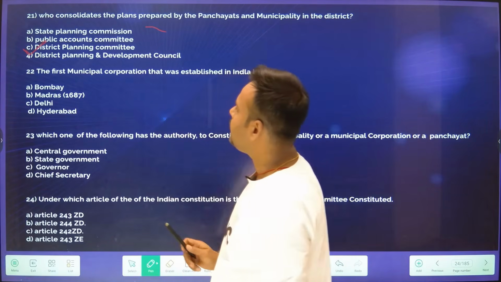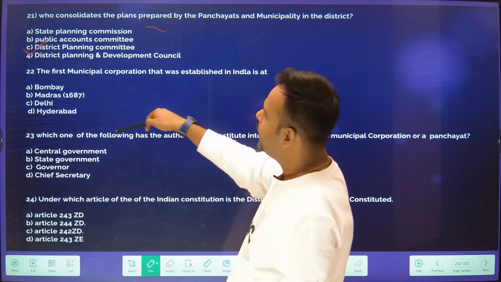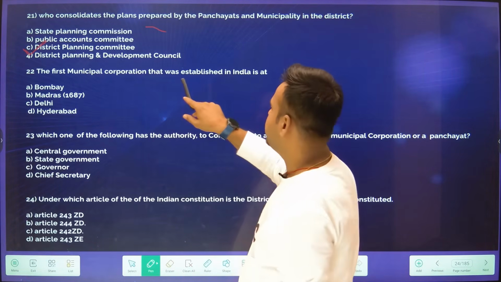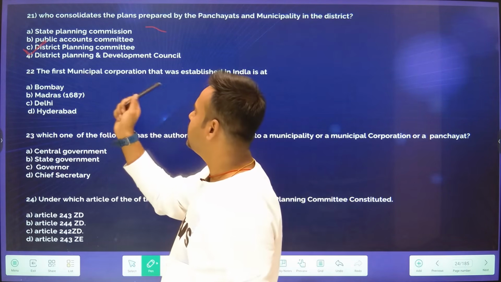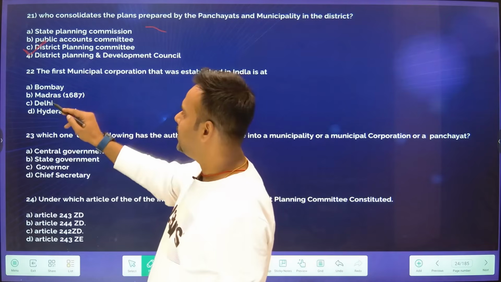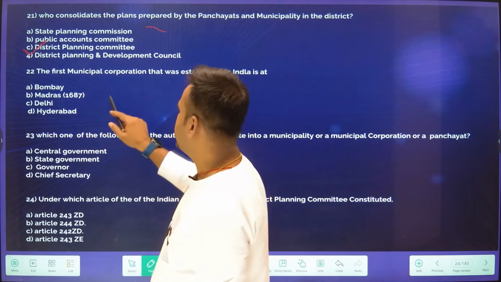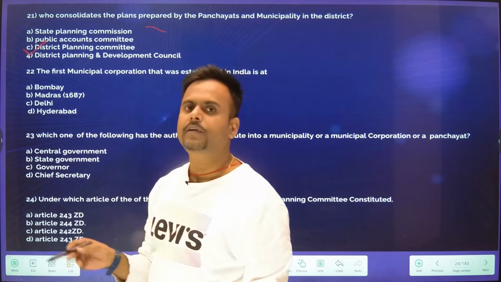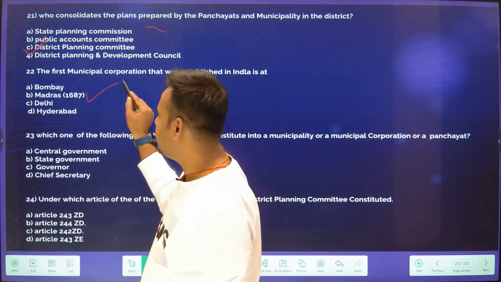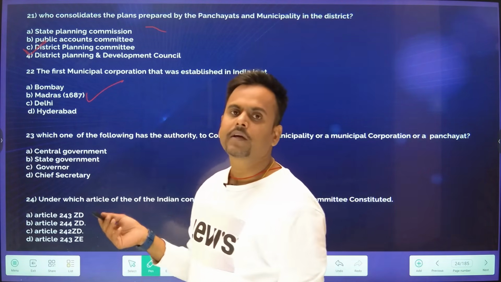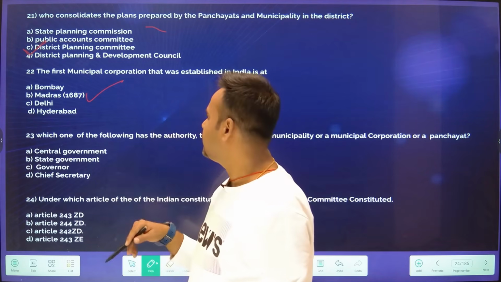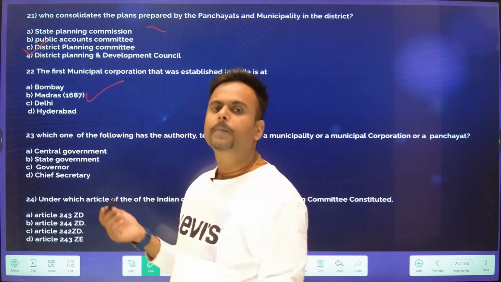Now come to question number 22. The first municipal corporation that was established in India: where did it happen? The options are Bombay, Madras, Delhi and Hyderabad. The first municipal corporation was established in Madras in the year 1687. These are the factual questions that often come in your examination, and you have to give the answer without knowing so much of the concept behind this.